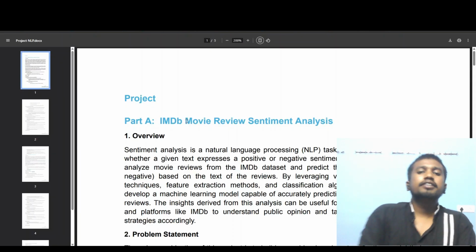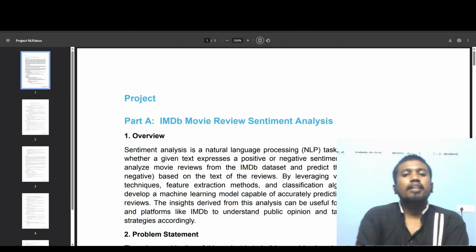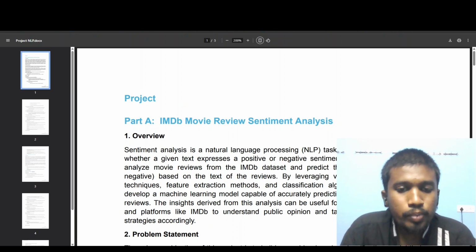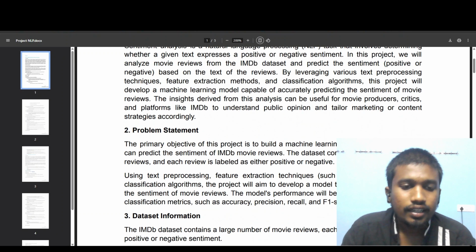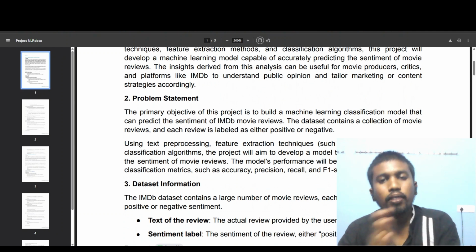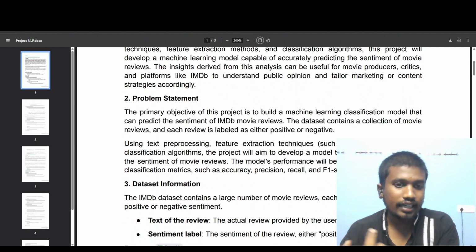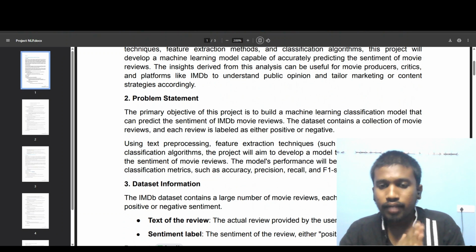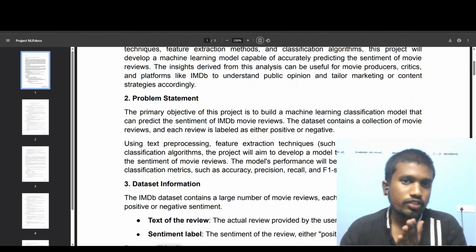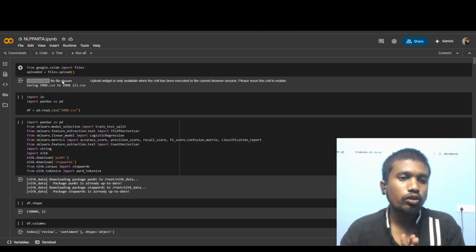Hi, good evening, everybody. Today we are going to discuss the NLP project part A, IMDB movie review sentiment analysis. The problem statement is to build a machine learning classification model that can predict the sentiment of IMDB movie reviews. For this, first of all, we have to import all the given data into Google Colab.